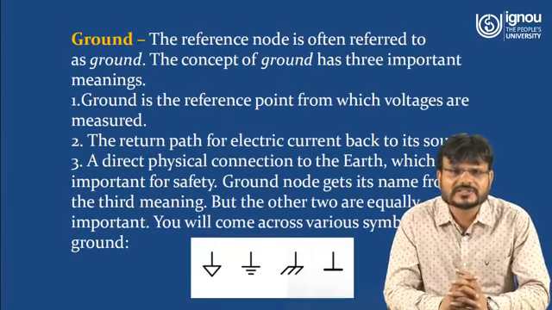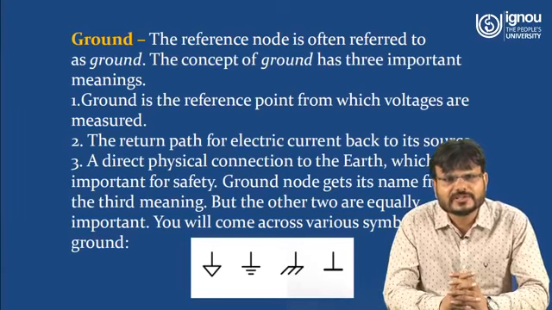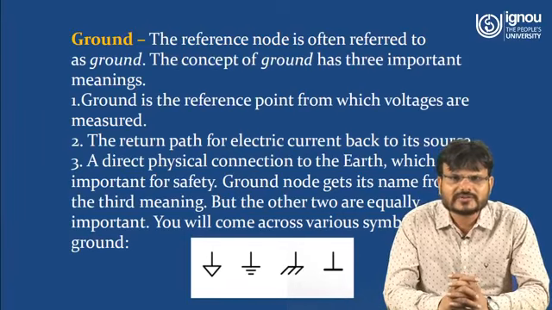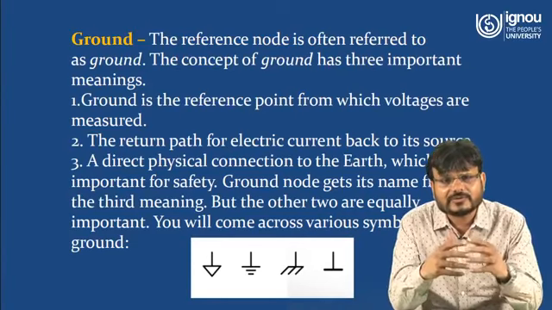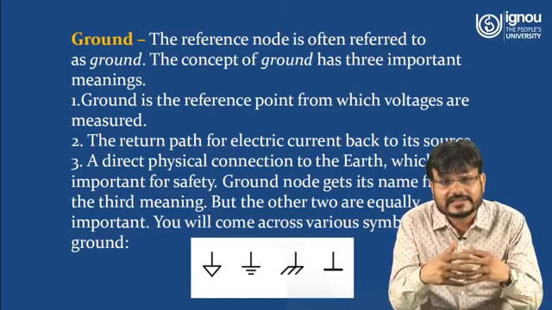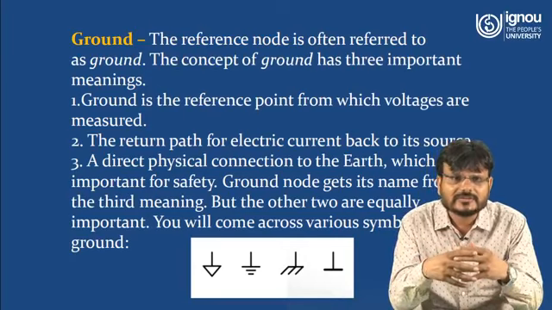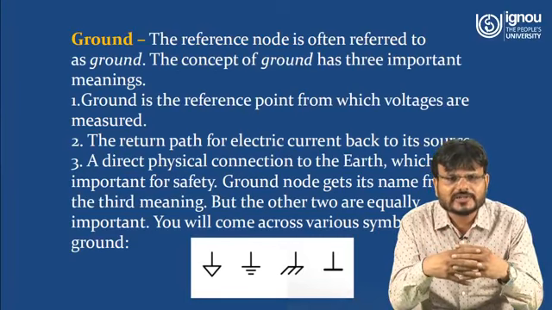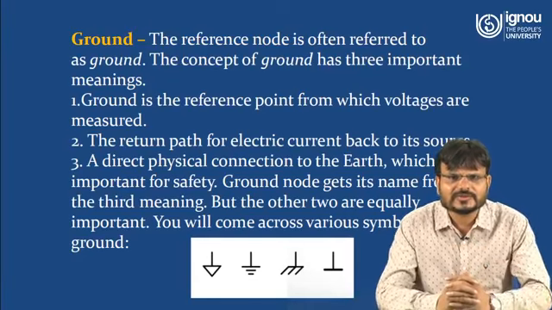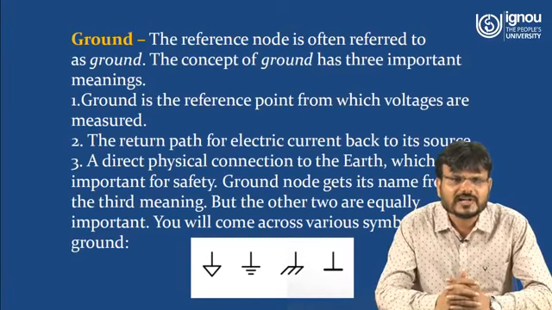Now we have to understand what is a ground. The reference node is often referred to as ground. The concept of the ground has three important meanings. First, ground is a reference point from which voltage is measured, second, the return path for electric current back to its source, and third, a direct physical connection to the earth, which is important for safety. Ground node gets its name from the third meaning, but the other two are equally important. You will come across various symbols for the ground. Here you can see how the ground is denoted in the different types of circuits.